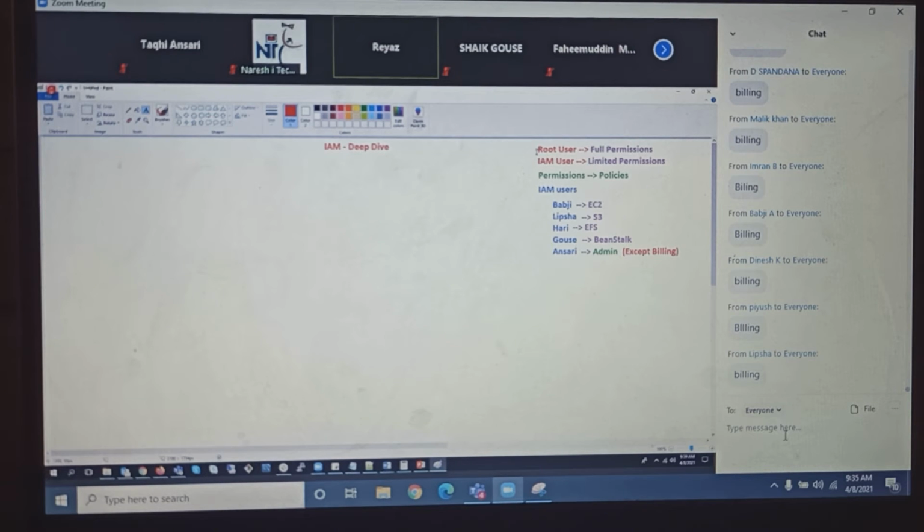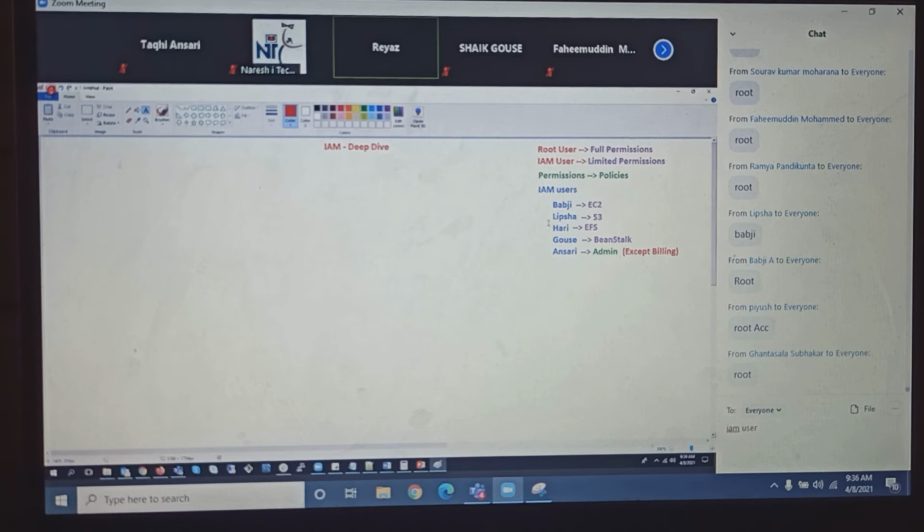So the root account will be mine, for example, and inside my root account, I can delegate my entire account by creating IAM users. So if Babji is doing something on EC2, at the end of the day, who should be paying the bill? Babji or the root account? Root account, not Babji. Because IAM users report to this root account. Root account is the parent, and IAM users are like children. Whatever these guys do, at the end of the day, the root user will be paying the bill.